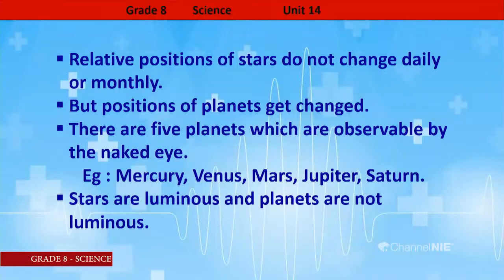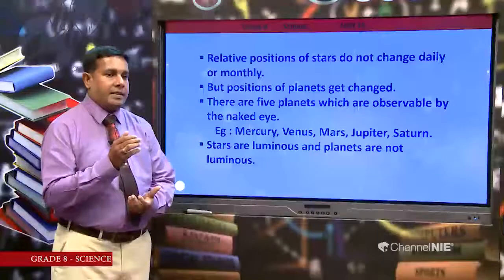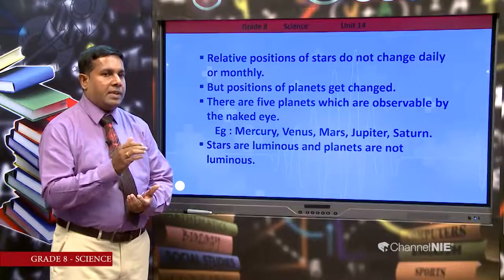Then relative positions of stars do not change daily or monthly, but positions of planets get changed. Positions of planets get changed because you know that planets revolve around the sun along elliptical path. That is the reason, therefore, positions of planets change relative to the space.